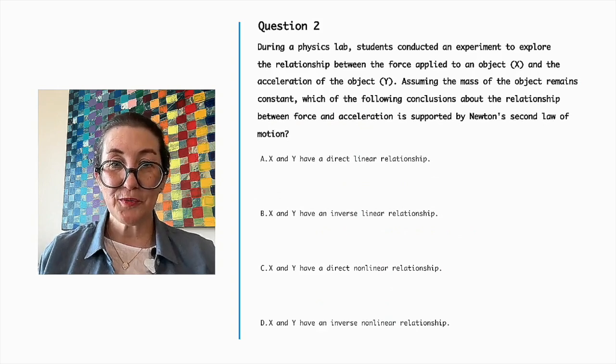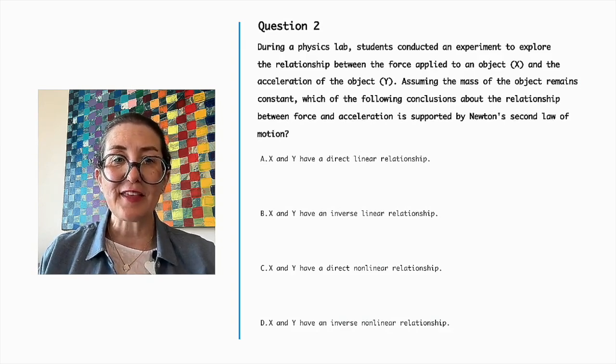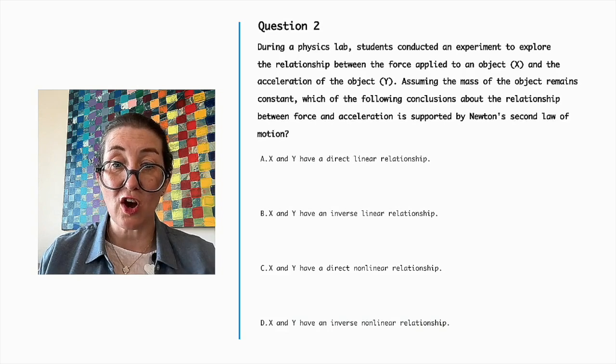Question number 2. During a physics lab, students conducted an experiment to explore the relationship between the force applied to an object, x, and the acceleration of the object, y. Assuming the mass of the object remains constant, which of the following conclusions about the relationship between force and acceleration is supported by Newton's second law of motion?